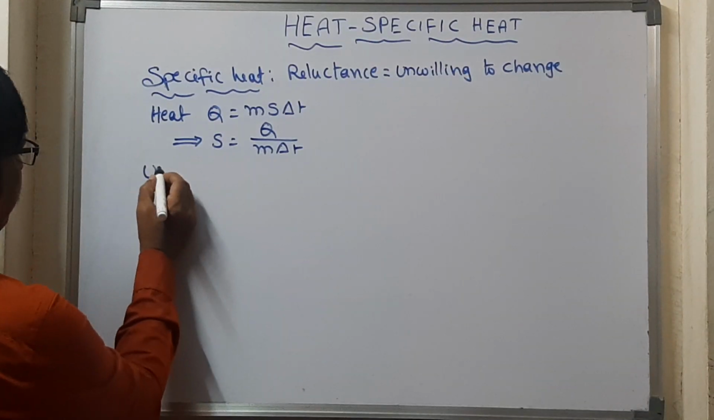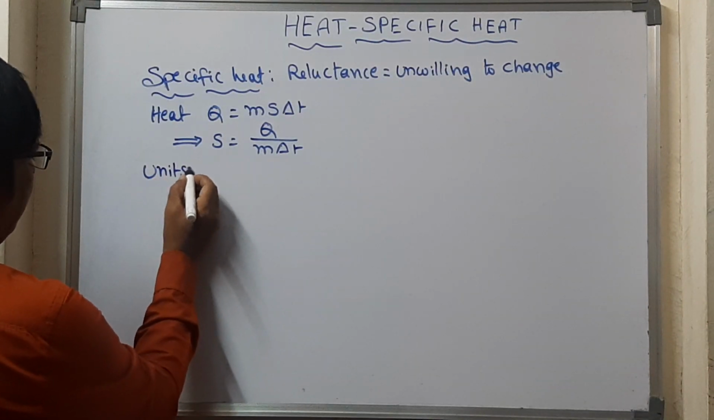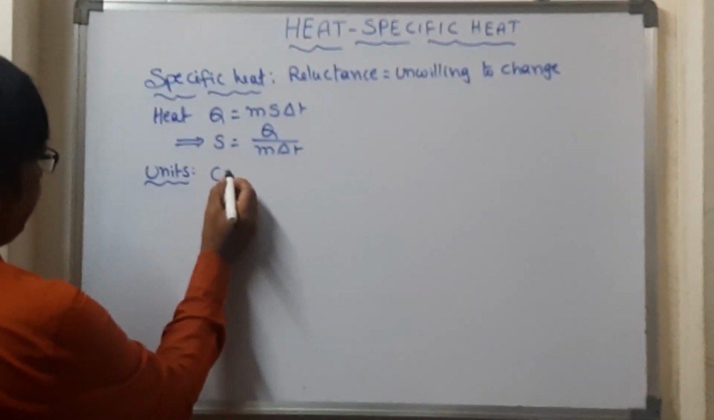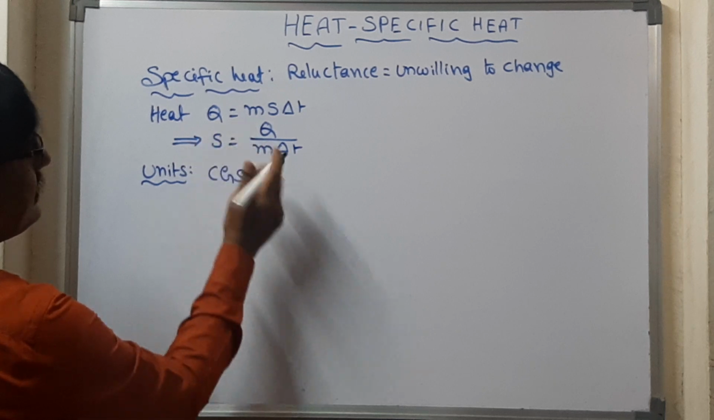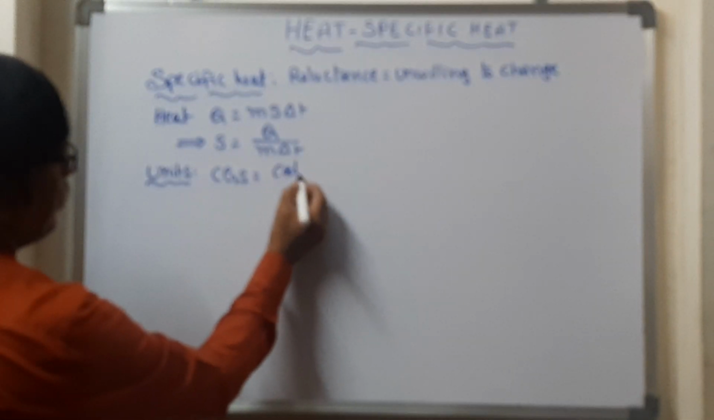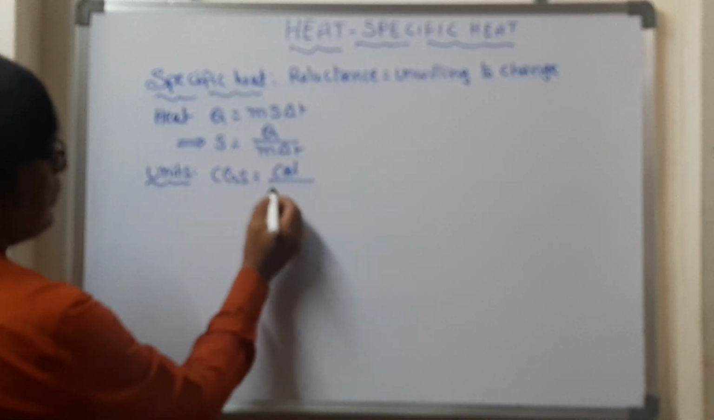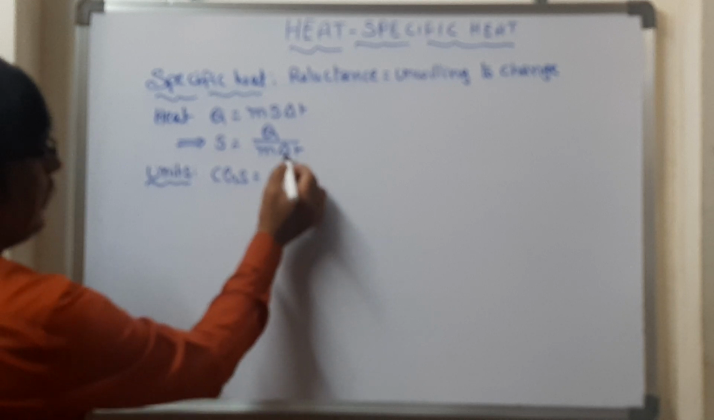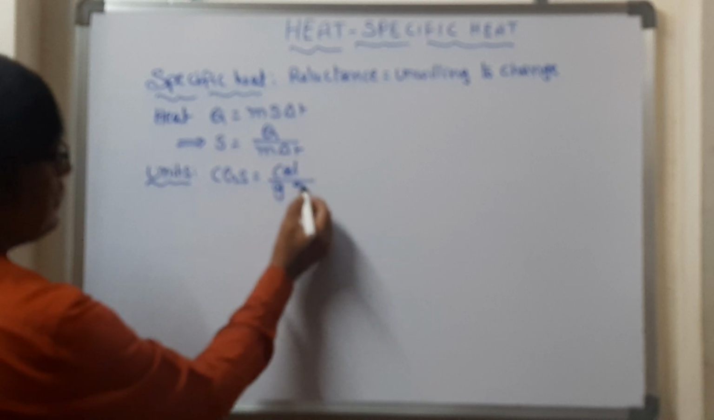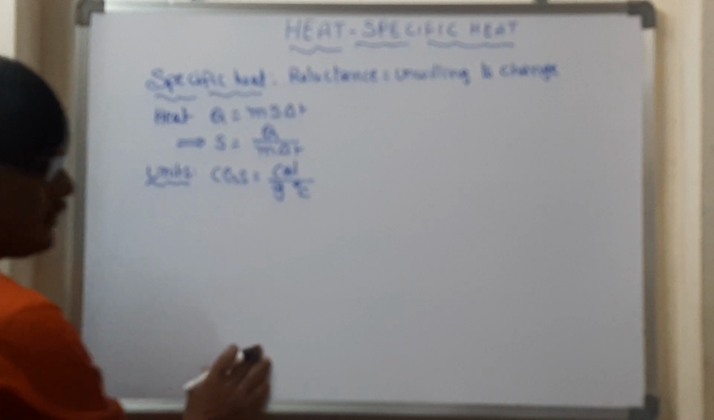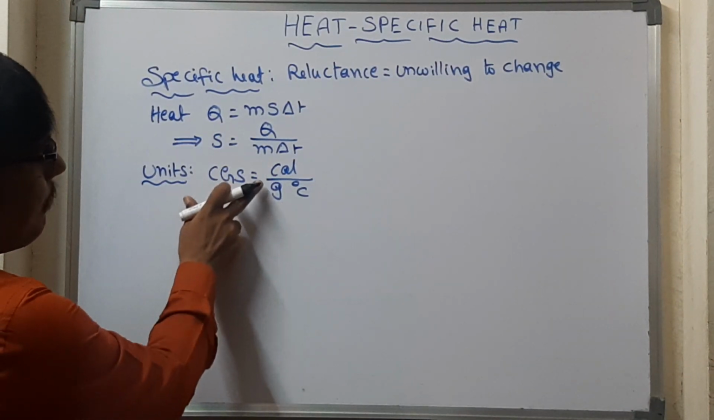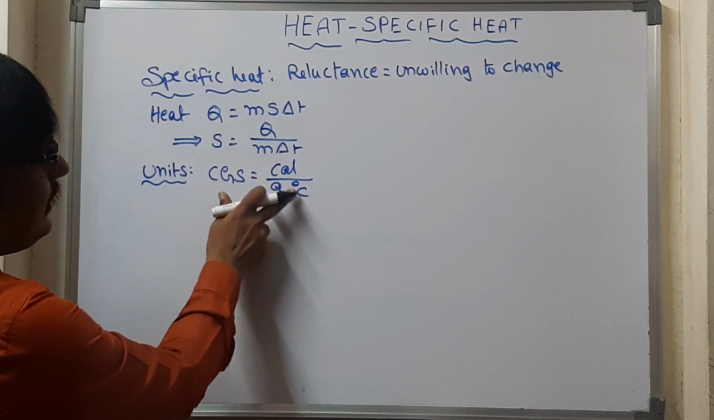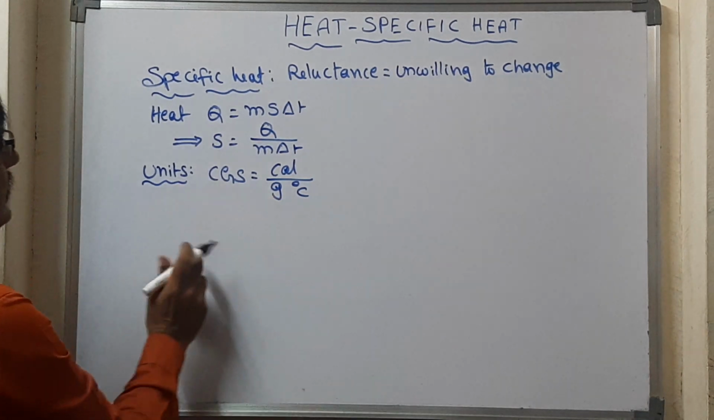This is the most important one, and these are the units. In the Celsius system, what will it be? Heat is measured in calories, mass is measured in grams, and change in temperature is measured in degrees Celsius. Got it? So how do we read this one? Calorie per gram degree Celsius. Okay, this is the Celsius system.